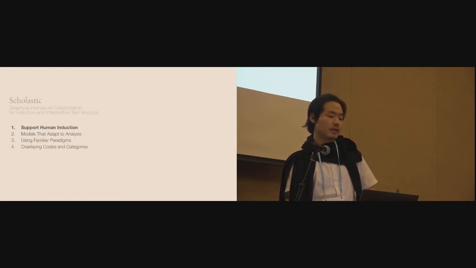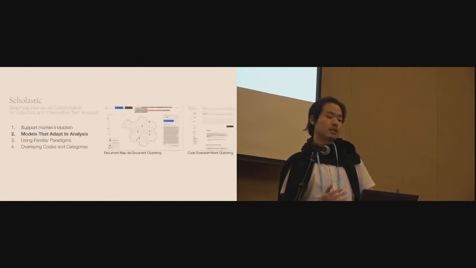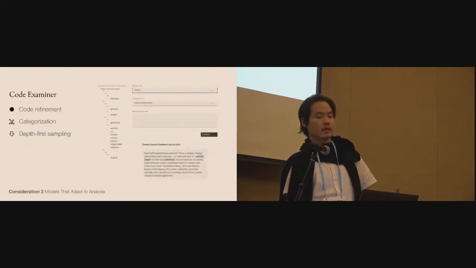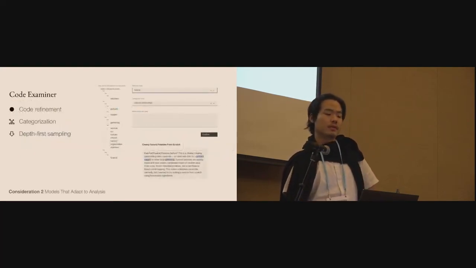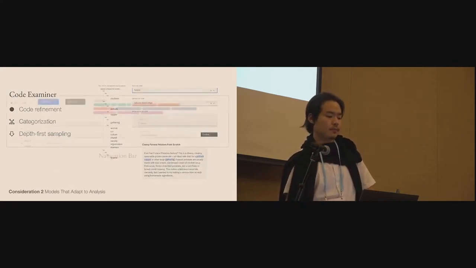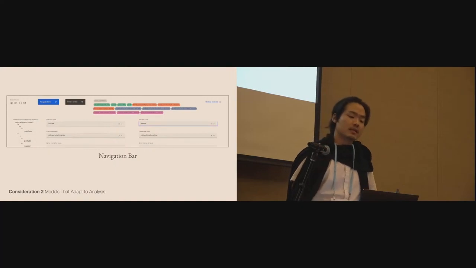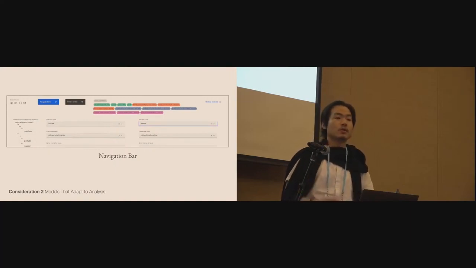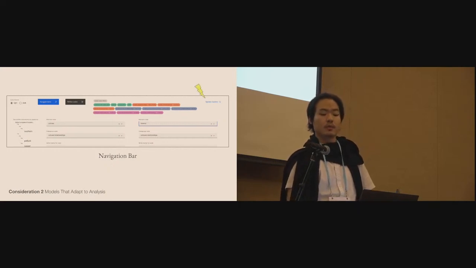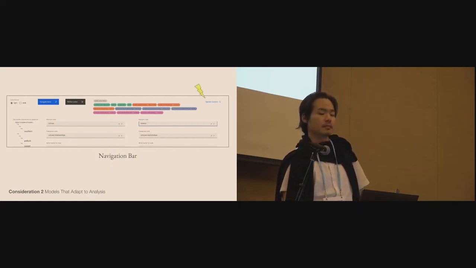And after a round of analysis, we will see how the machine can then learn from the user's codes and categories. As we saw, using the code examiner, the analyst refines codes and categorizes them. In the navigation bar of Scholastic, these codes are persistently shown, colored according to their categories. And here we will also find a button that says Update Clusters.